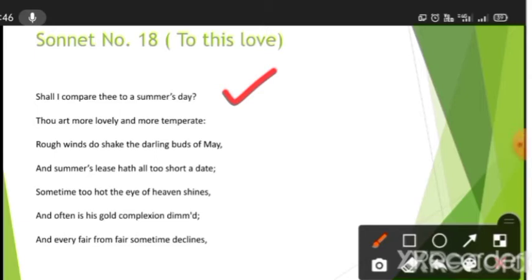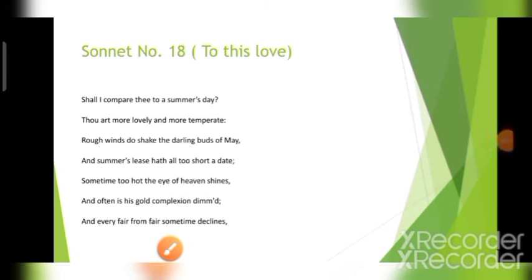Okay, a summer which is a weather, it also has a lease. That means even summer is fated to end. All short a day means that it is too short. When we try to count the period of the summer season, it is very short. Summer also has a lease, which means it also has a kind of expiry date. So all the seasons are short. Similarly, it happens with summer also.